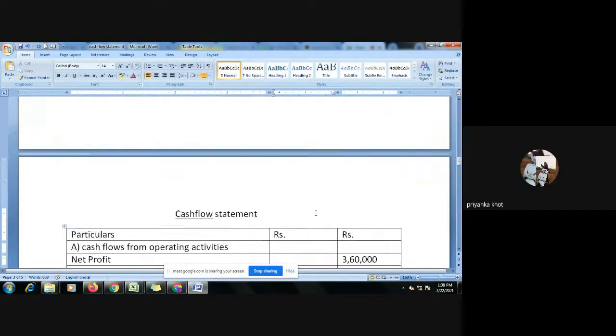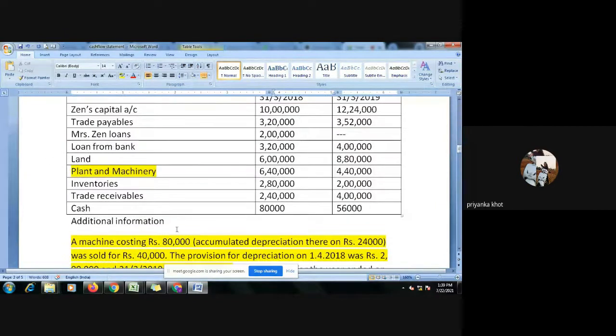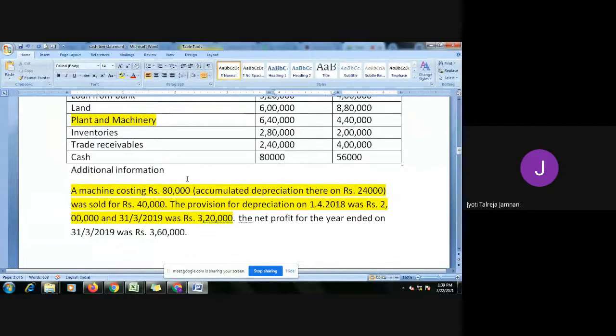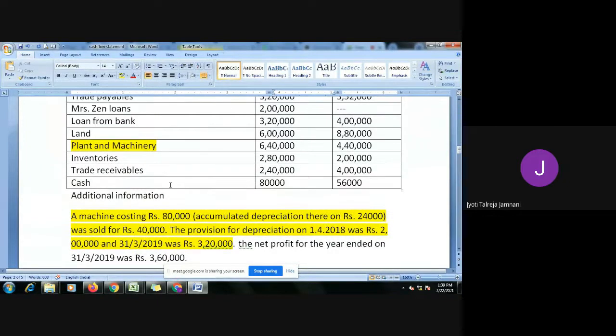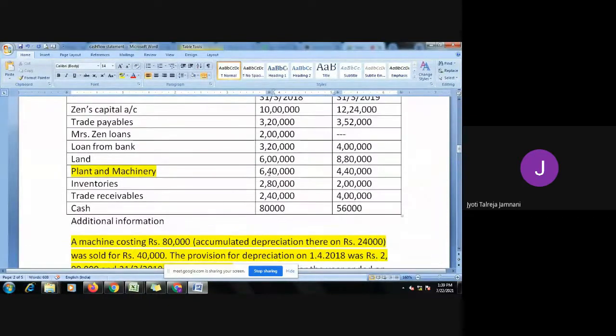Yes, ma'am. Next is plant and machinery. Okay, now this has an adjustment. So we need to check what has happened and how it has happened. For that purpose, I'll prepare a plant and machinery account. Opening is 6 lakh 40, closing is 4 lakh 40. That means the value has decreased.